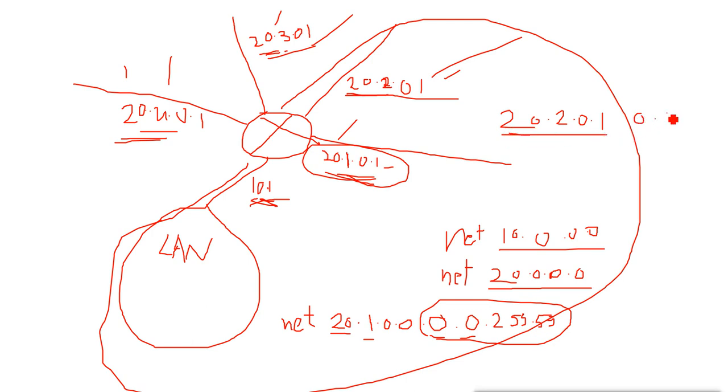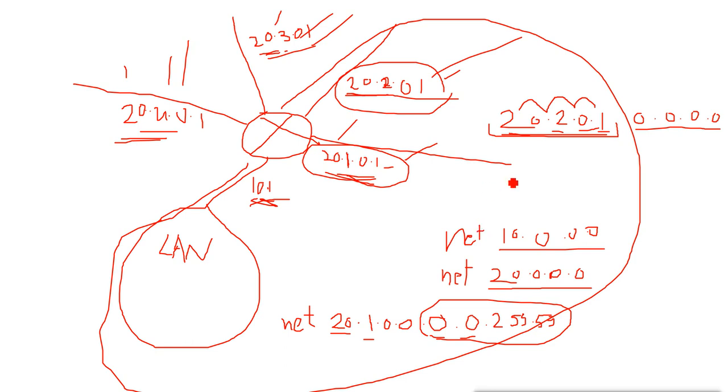Then I will say 0 again, that means check it must be 2. Then 0 again, check it must be 0. Then 0 again, that means check it must be 1. When I give 0.0.0.0, I am saying check the total IP, it must be exactly 20.2.0.1. So it will only enable routing on this particular interface, not on this, not on this, not on this. And that is the benefit we have in this, which we don't have in normal RIP, not even in RIP version 1 or 2, or in IGRP.